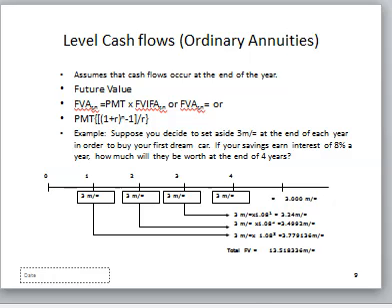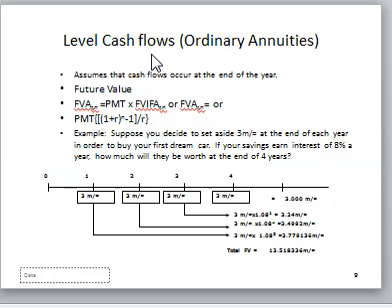So if you are looking at an ordinary annuity, it means your cash flows occur at the end of the period. If it is an annuity due, then your cash flows occur at the beginning of the period. Please separate these two. As long as the question says the cash flows occur at the end, then that one is an ordinary annuity.